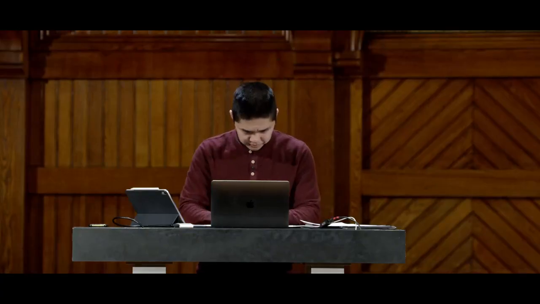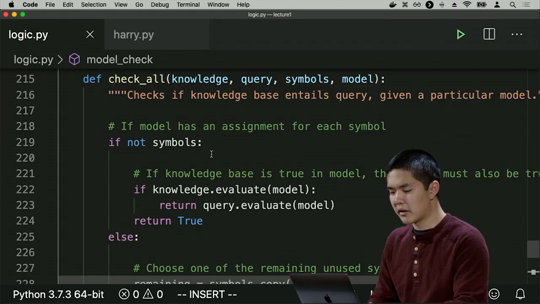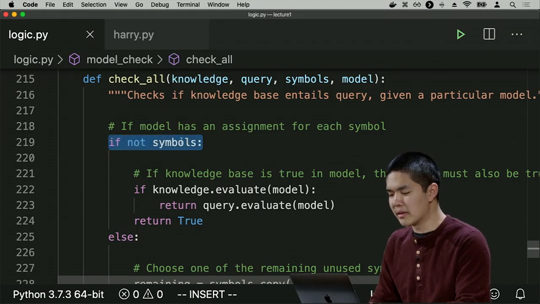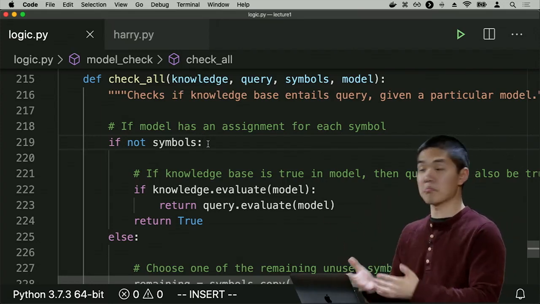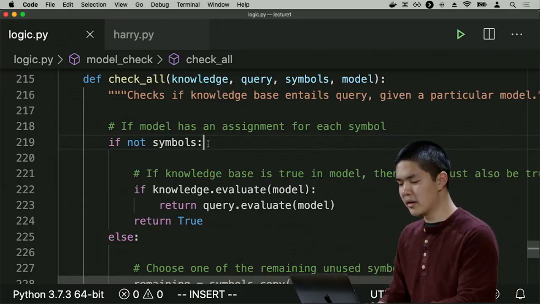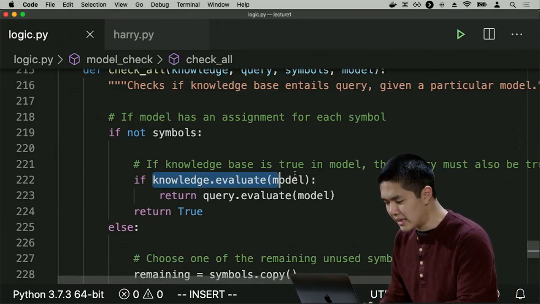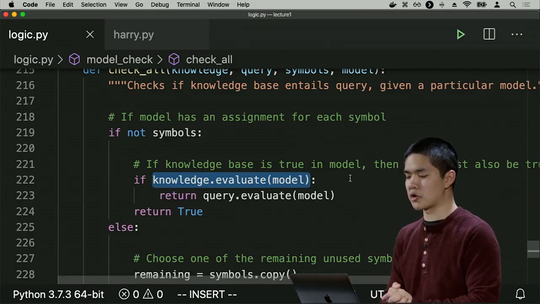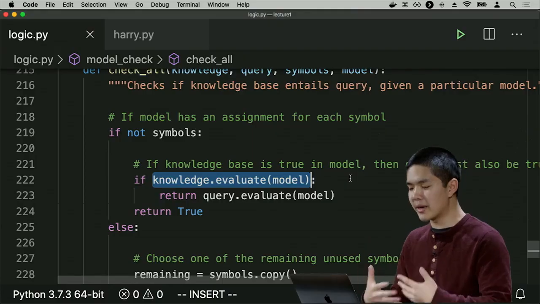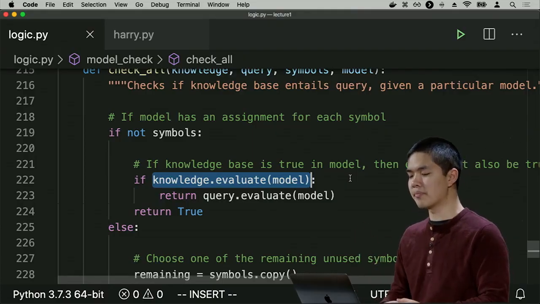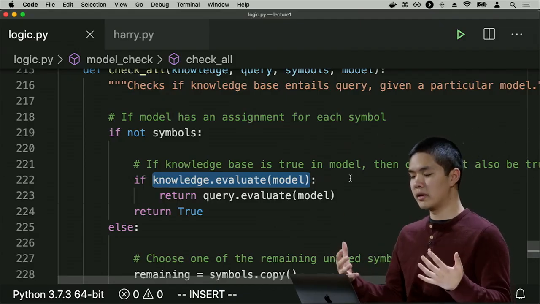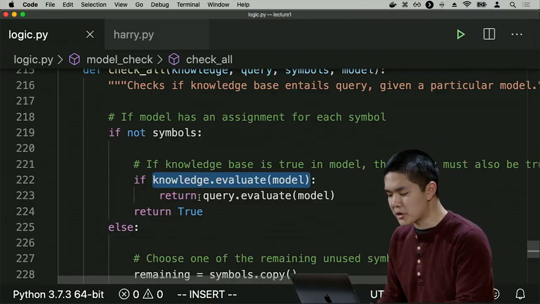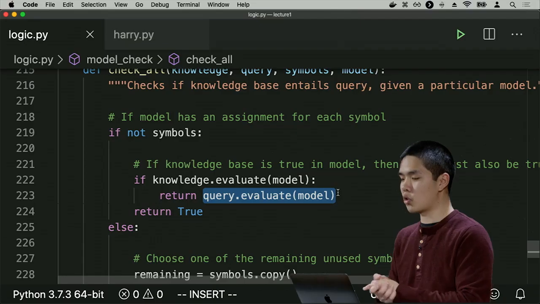So we start out by looking at this check all function, and what do we do? If not symbols means if we've finished assigning all of the symbols, we've assigned every symbol a value. So far we haven't done that, but if we ever do, then we check: in this model, is the knowledge true? That's what this line is saying. If we evaluate the knowledge propositional logic formula using the model's assignment of truth values, is the knowledge true? If the knowledge is true, then we should return true only if the query is true.